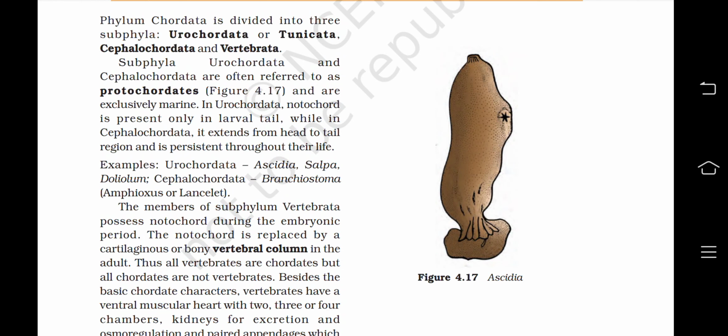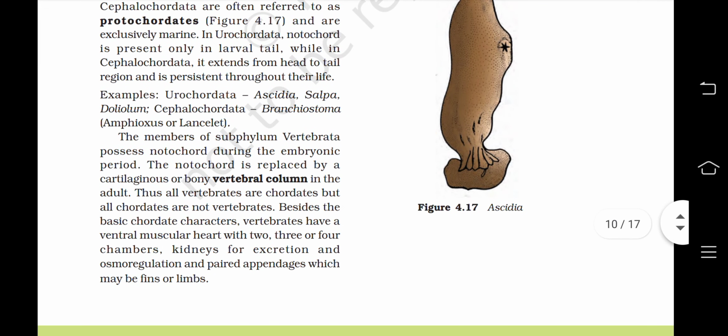The members of subphylum Vertebrata possess a notochord during the embryonic period. The notochord is replaced by a cartilaginous or bony vertebral column in the adult. Thus, all vertebrates are chordates, but all chordates are not vertebrates. Besides the basic chordate characters, vertebrates have a ventral muscular heart with 2, 3, or 4 chambers, kidney for excretion and osmoregulation, and paired appendages which may be fins or limbs.